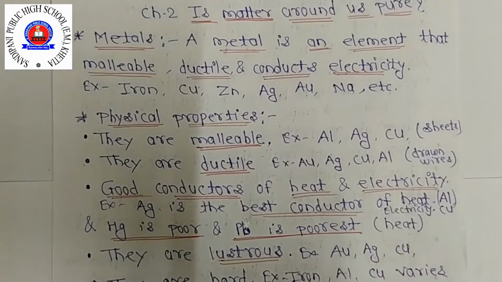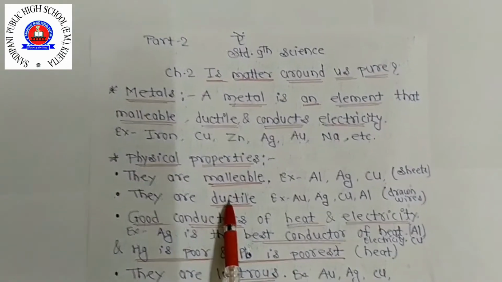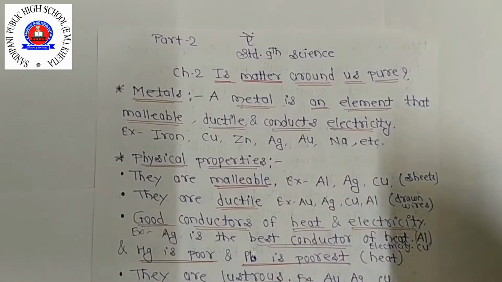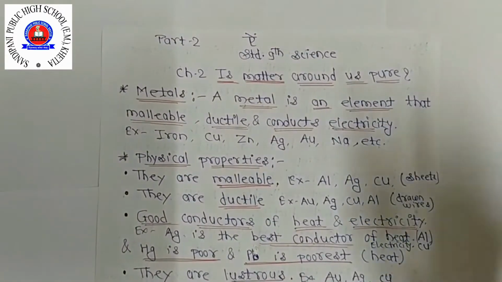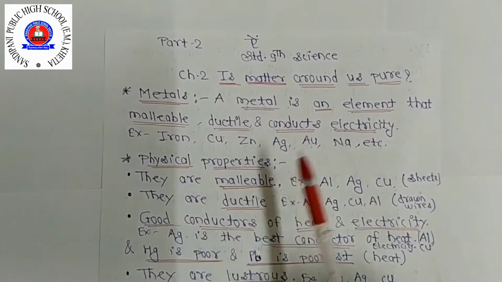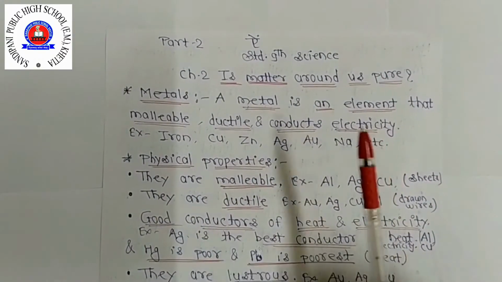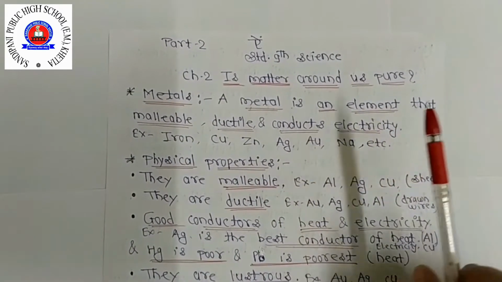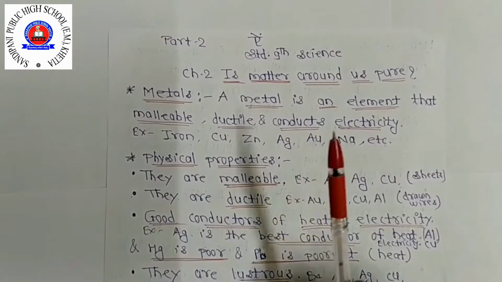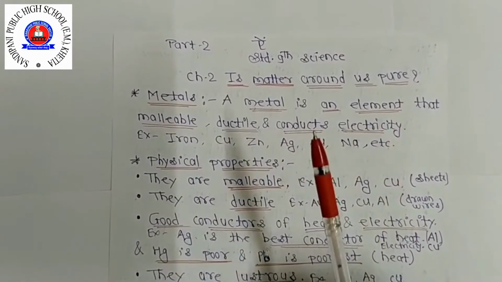Now next, they are ductile. Ductile means what? Metals can be drawn, meaning when you stretch a metal it converts into thin wires. All metals are not equally ductile, it varies from metal to metal. Some are more ductile than others. Clear?